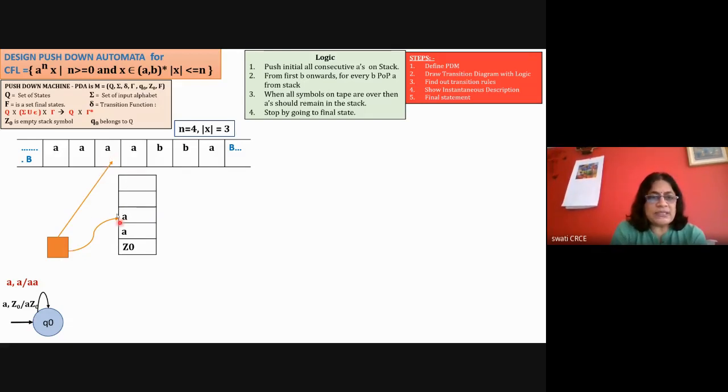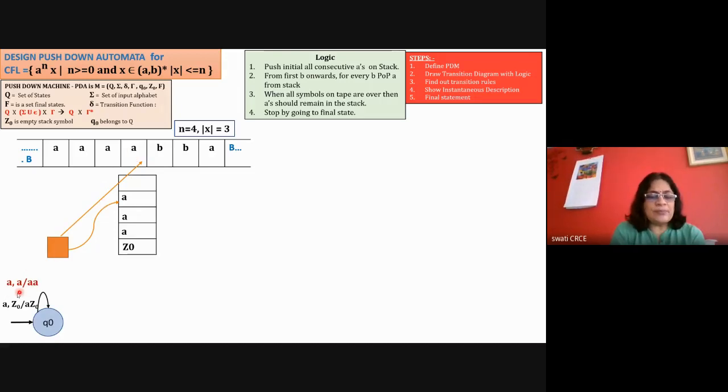Again, the condition is the same. Here there is A and here there is A. So that is already defined, so we don't have to define it again. So as per this rule, now the machine will again transit. It will start from Q0, it will reach Q0, and this A will be added onto the stack because of this double A operation. So this A will be added onto the stack, and now it has moved ahead. It is ready to read the next A.